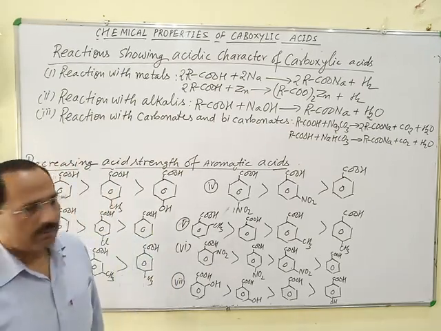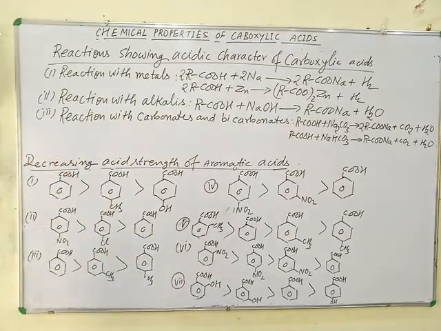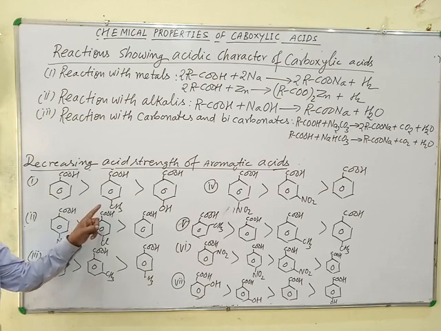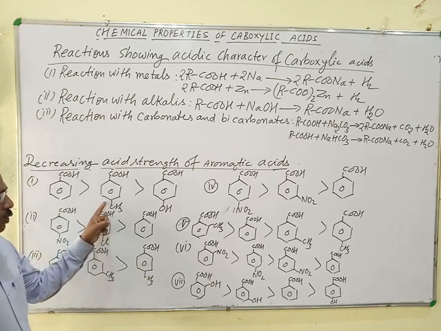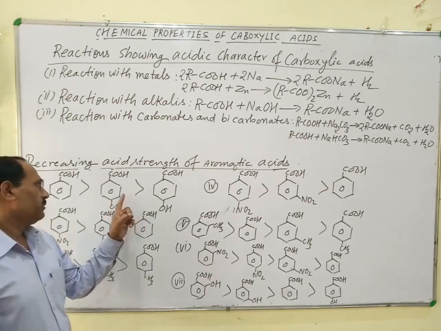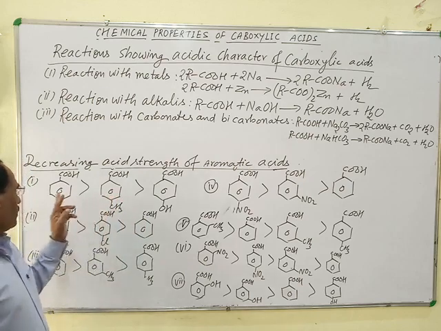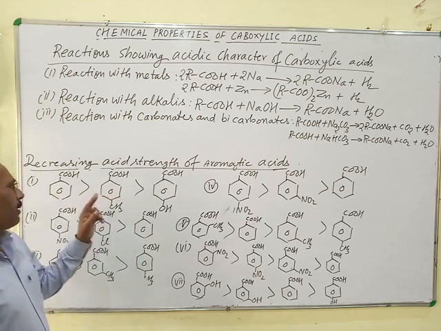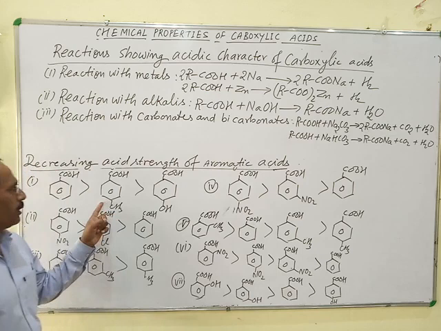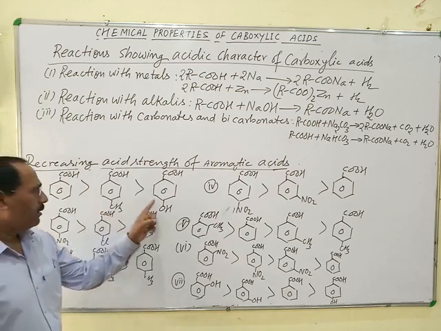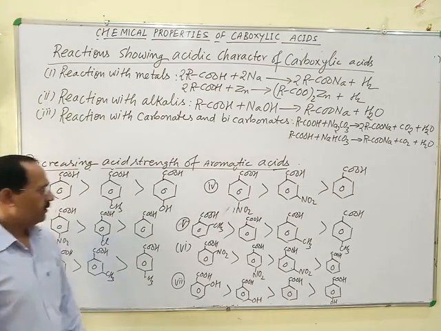On the basis of these discussions, there are some relative orders of different aromatic carboxylic acids. First, benzoic acid is stronger than ortho-methylbenzoic acid, and benzoic acid is stronger than para-methylbenzoic acid, which is stronger than para-hydroxybenzoic acid.